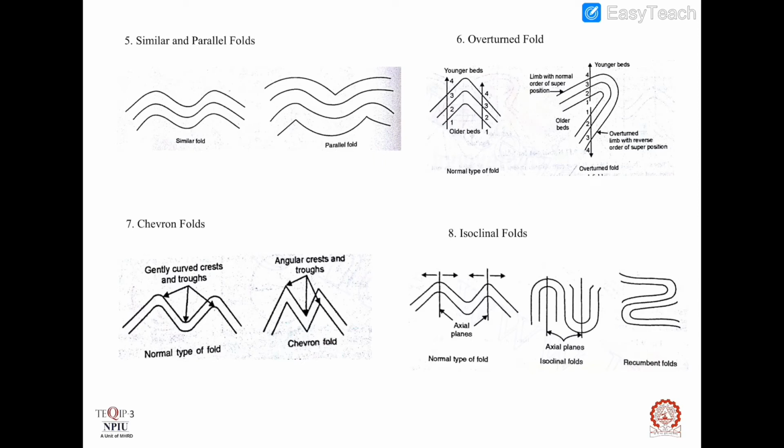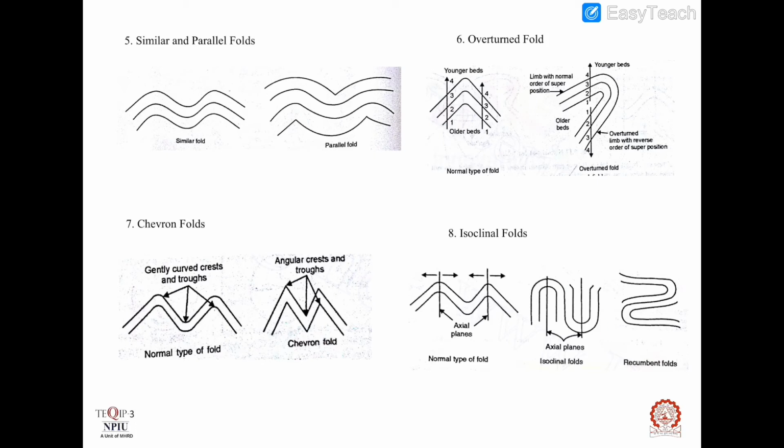Isoclinal folds. Usually the folds have inclined limbs, that is, limbs will be mutually diverging or converging with reference to axial planes. But in some folds, the limbs will be mutually parallel to a great extent.